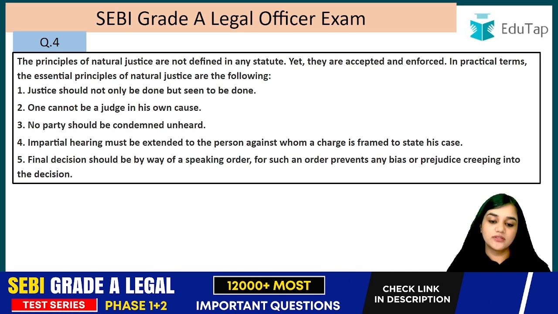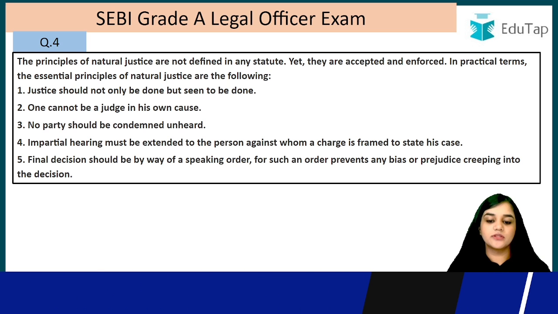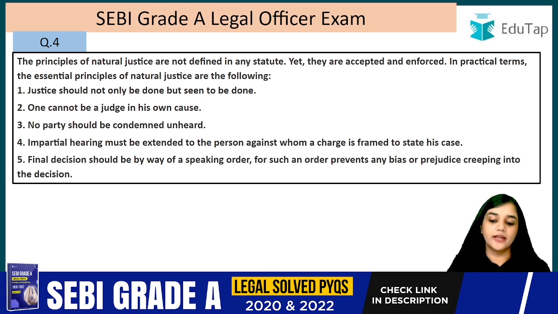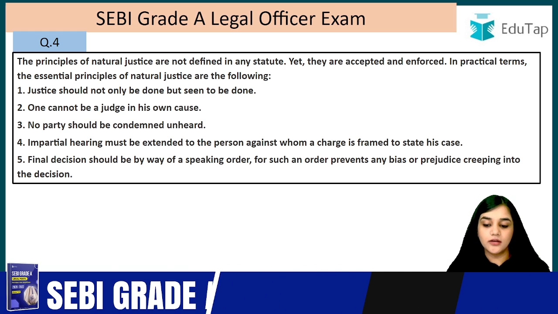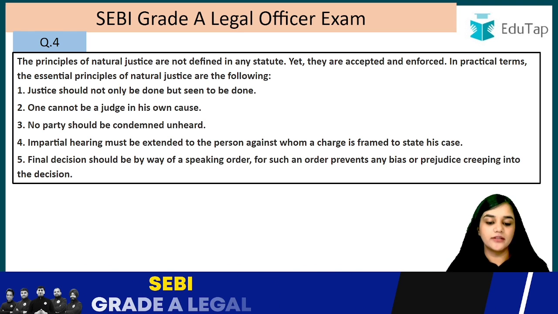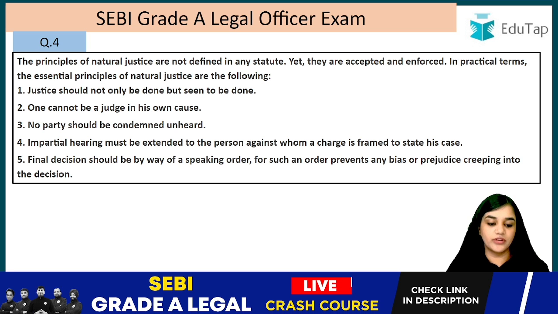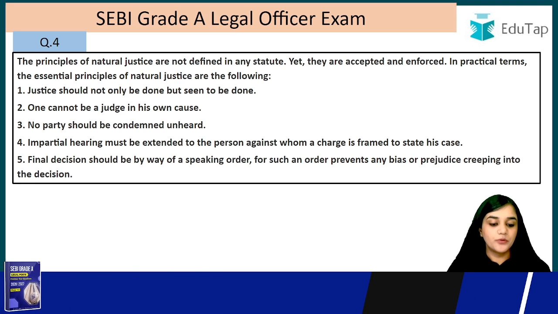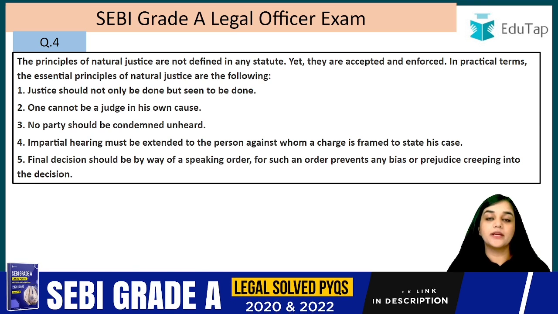The principles of natural justice are not defined in any statute, but they are accepted and they are enforced. In practical terms, the essential principles of natural justice are: justice should not only be done, but it should be seen to be done. One cannot be a judge in his own case. No party should be condemned unheard. Impartial hearing must be extended to the person against whom a charge is framed to state his case. And the final decision should be by way of a speaking order. I have discussed this earlier, what a speaking order is. For such an order prevents any bias or prejudice creeping into the decision.